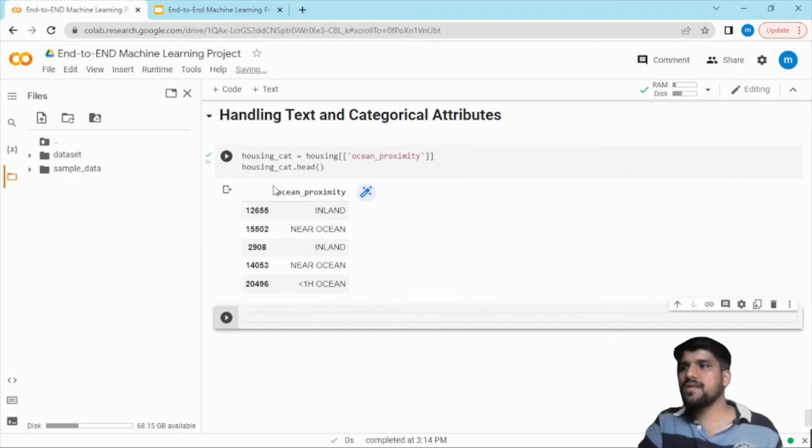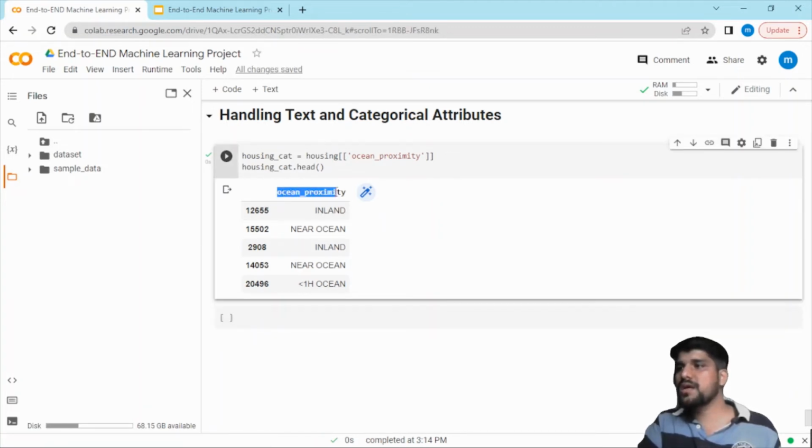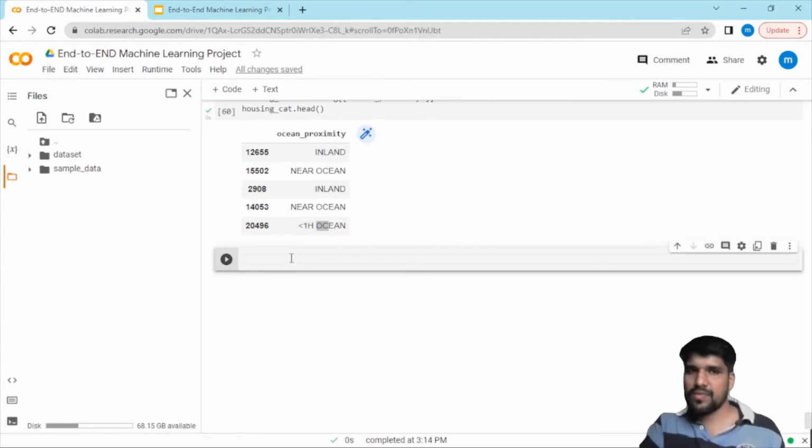So see, in ocean proximity these are the kinds of categories we have: inland, near ocean, inland, near ocean, 1H ocean. We have already seen the unique values, so please go and watch my previous video to check that. Now we first have to convert into numbers using the ordinal encoder.